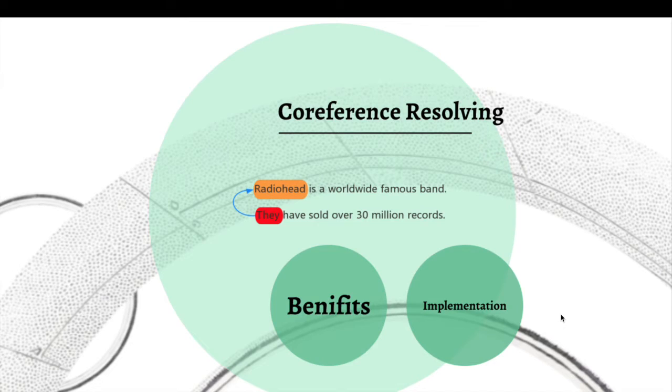Coreference refers to the mentions of the entity in a text. For example, Radiohead and they, in the same context, both refer to the band Radiohead. In order to improve the accuracy of the questions and answers and also make them more reasonable, we conduct coreference analysis on our input article. Eventually, we substitute pronouns in the article with their representatives.